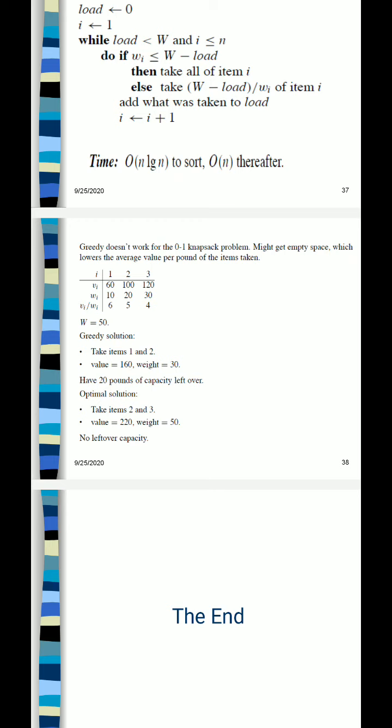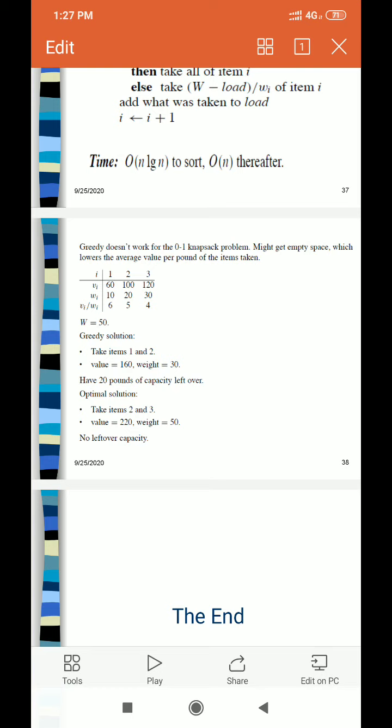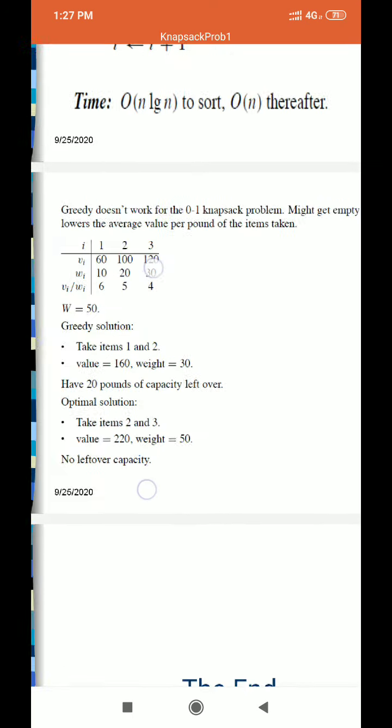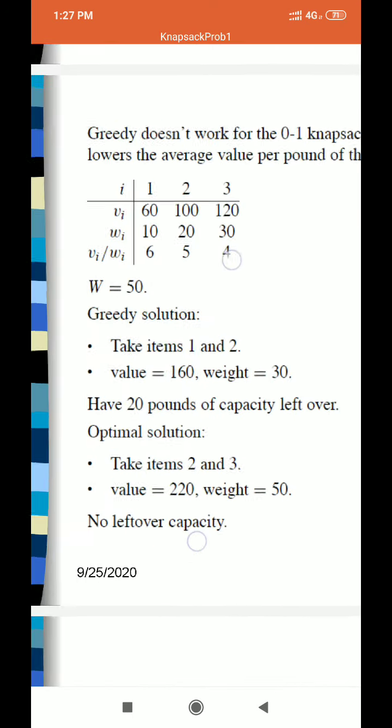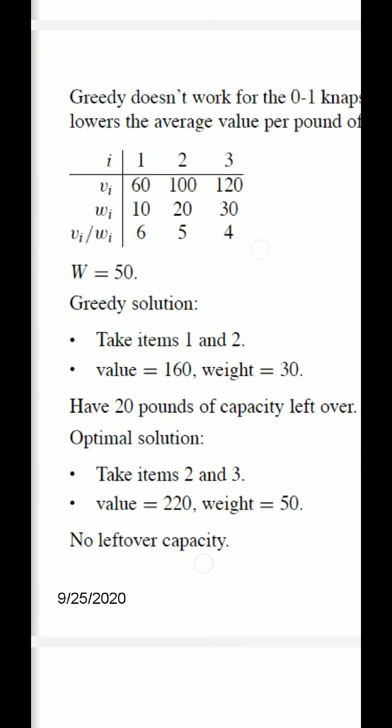Nisha, you may tell me which item you should take into the knapsack first. No, the slides you already have.